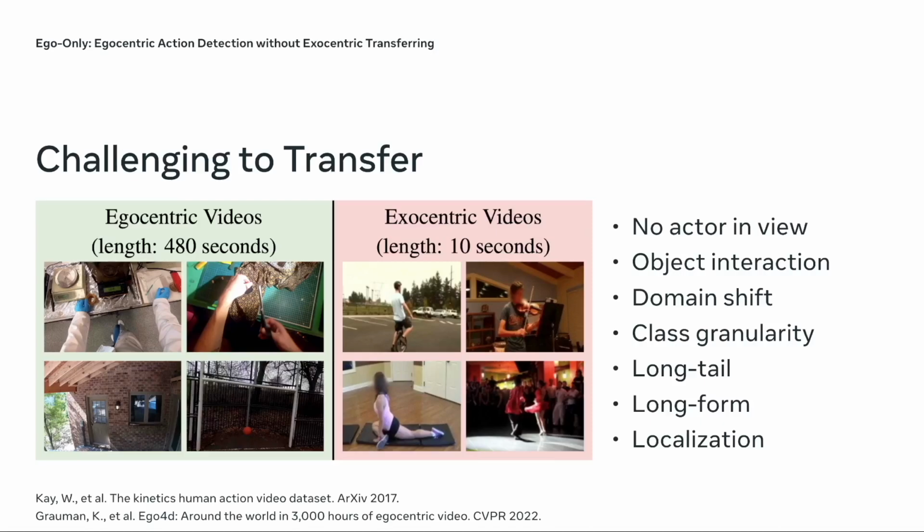Egocentric videos are usually longer in duration and therefore require localizing the actions within the video of similar appearance rather than classifying between videos. These all make it challenging for exocentric representations to transfer to egocentric domain.